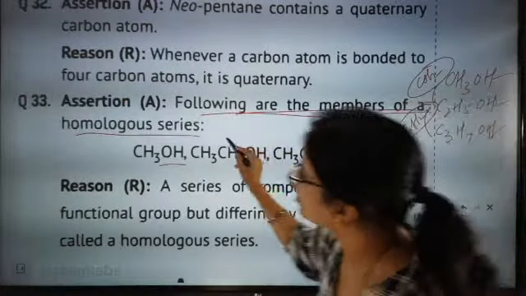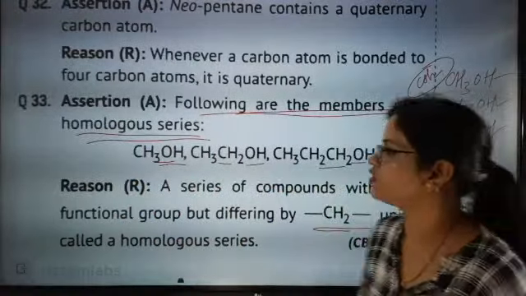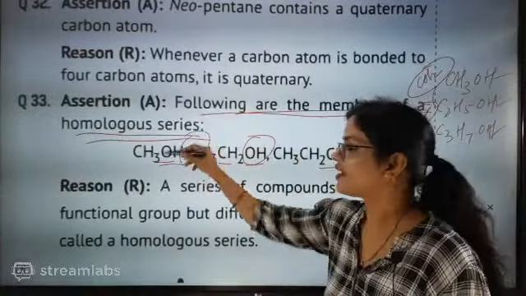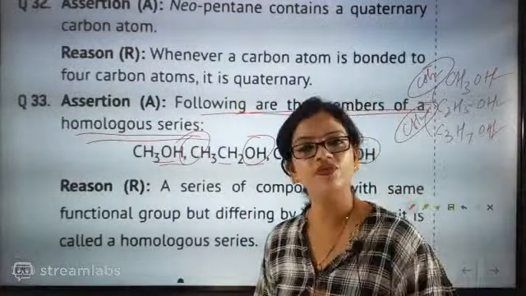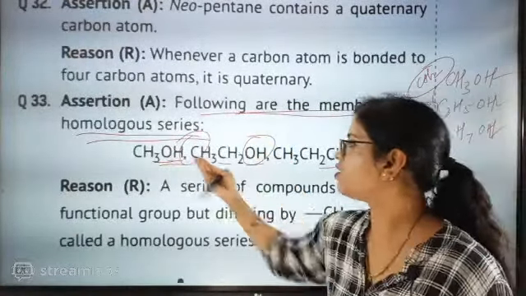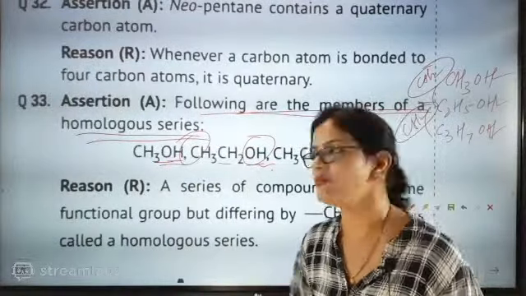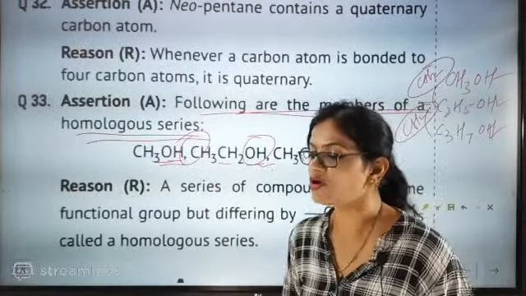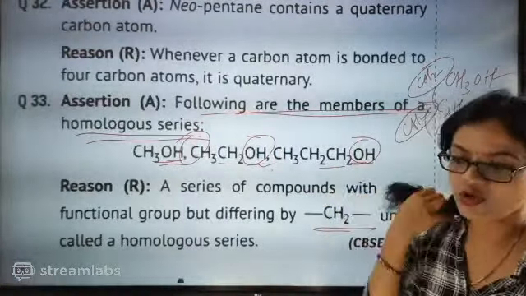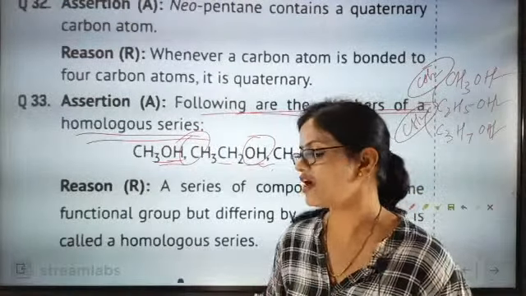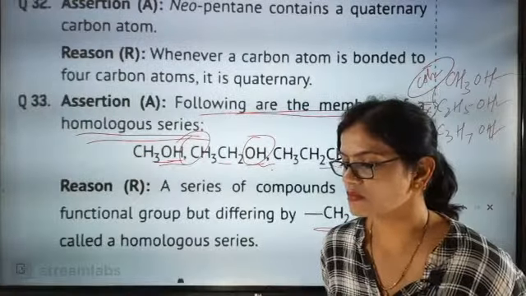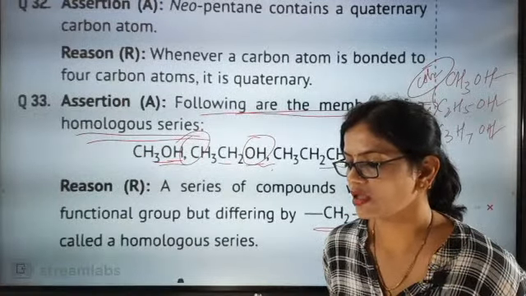Following are the members of a homologous series. Yes, they are members of a homologous series. Why? Because they have the same functional group and they differ by CH2. This comes from the definition itself, and it explains why this is homologous: they all belong to the alcohol family and differ by CH2. Because of that only they are called a homologous series. I hope you have understood that point. Understood?